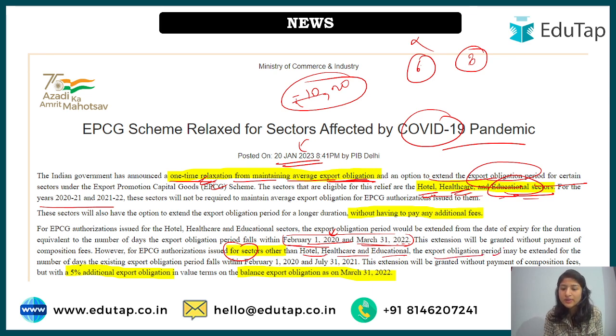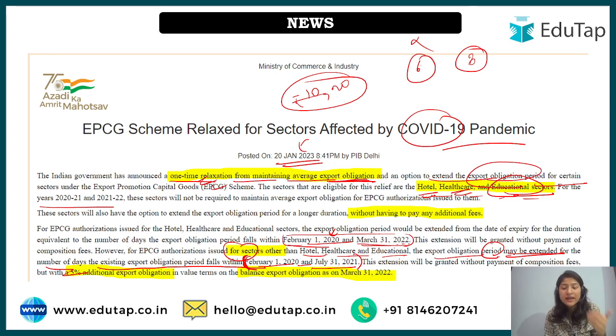And next, if we talk about sectors other than hotel, healthcare, educational sector, for them the export obligation period may be extended for the number of days the existing export obligation period falls under. So for them the categories only for the number of days that fall between February 1st, 2020 to 31st July 2021. Only for that time period there is some concession that will be given.